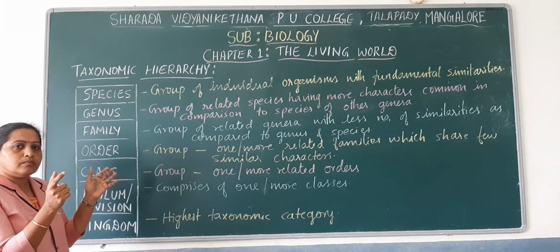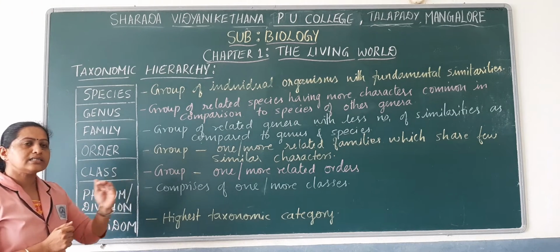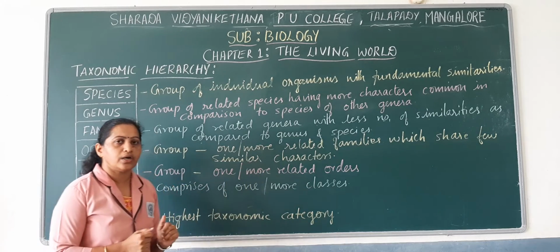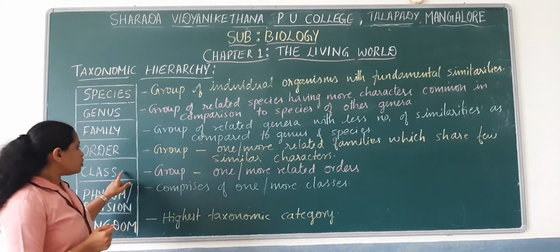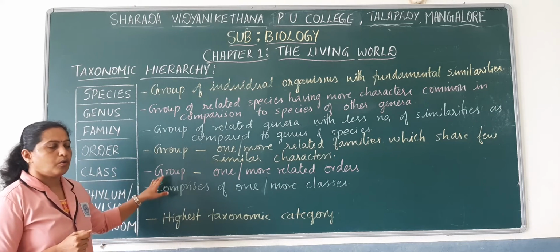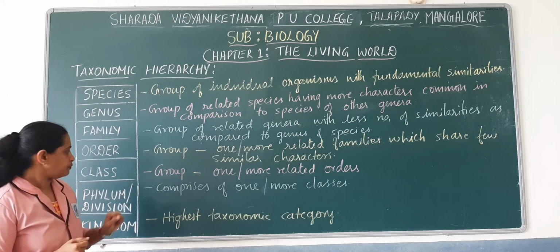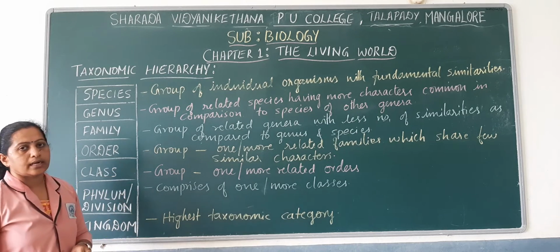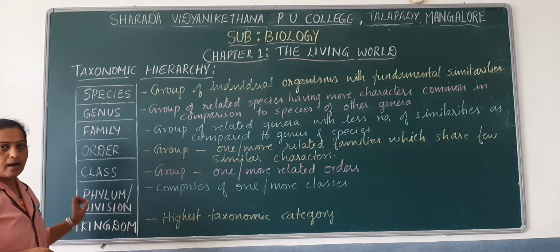Under the class, there will be one or more related orders based on certain similarities. So class is a group where one or more related orders are formed. The next taxonomic category is phylum or division.